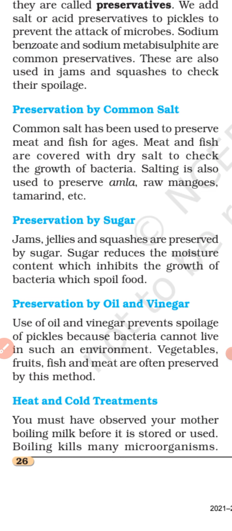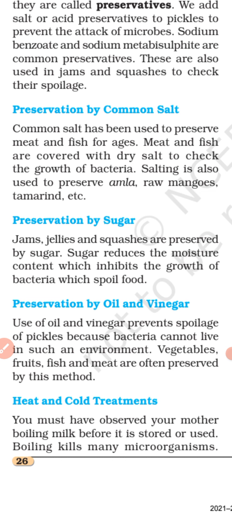So sugar will reduce the moisture content. Sugar actually reduces the moisture content from the fruits, which will inhibit the growth of microorganisms like bacteria, which would spoil the fruits. So sugar is added.